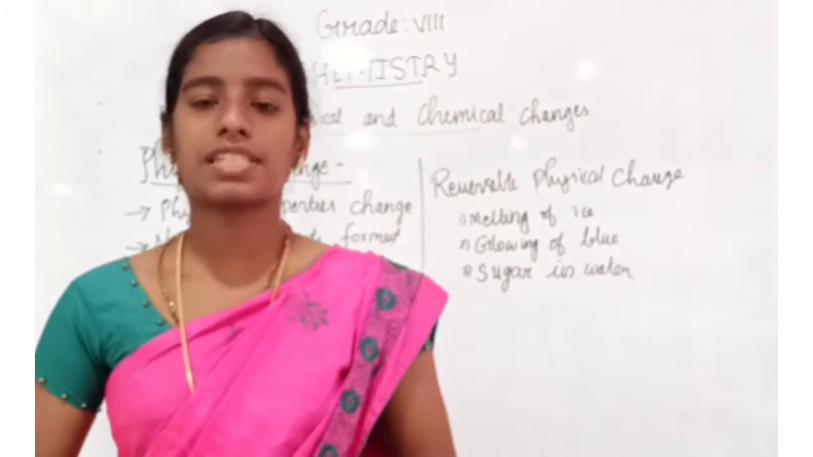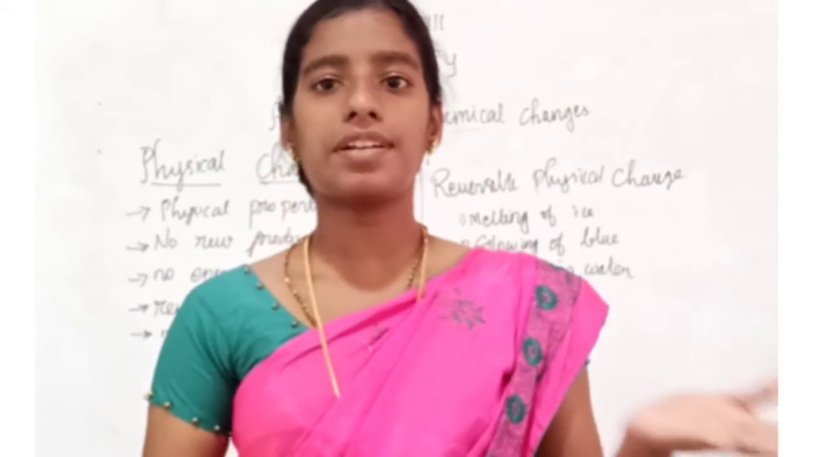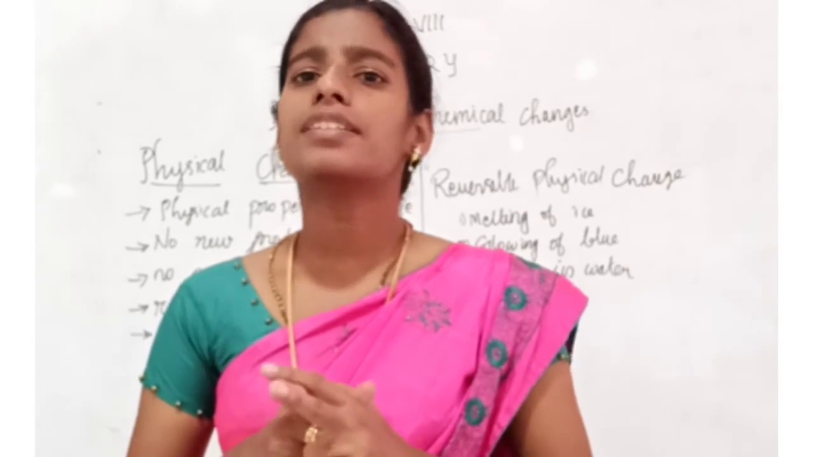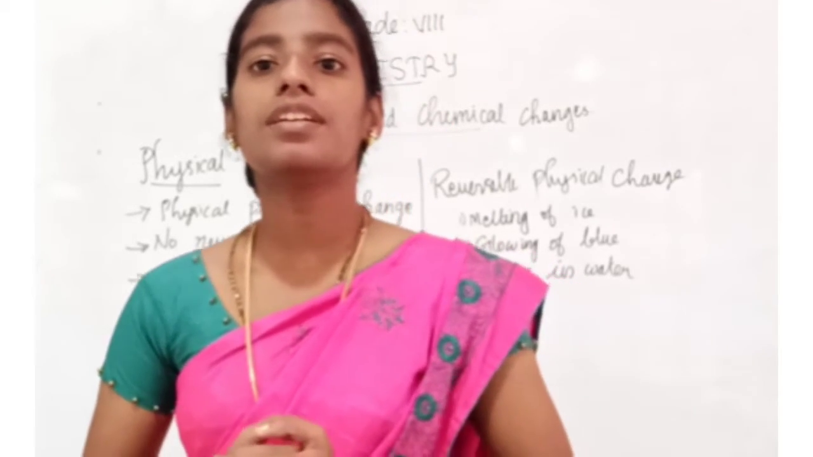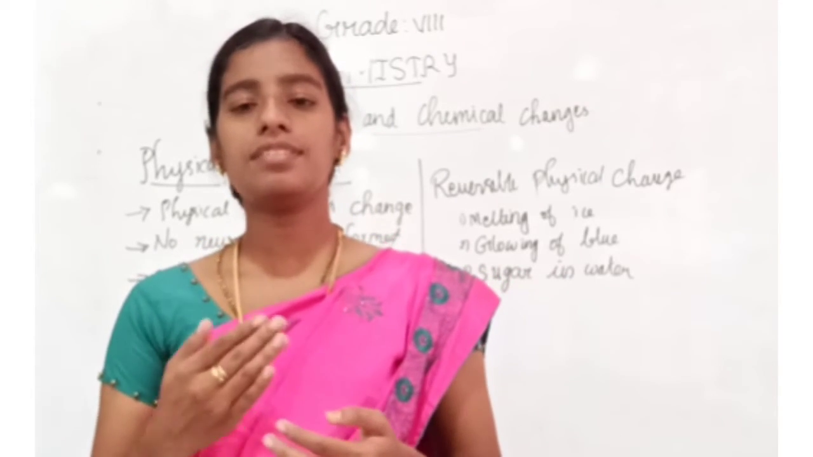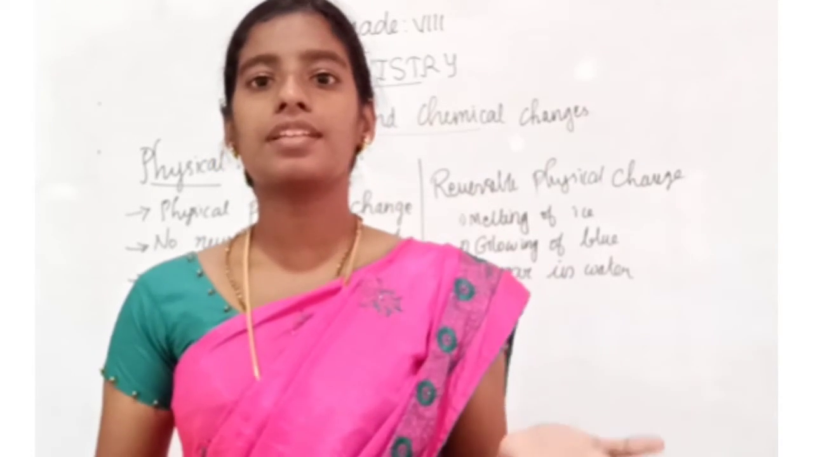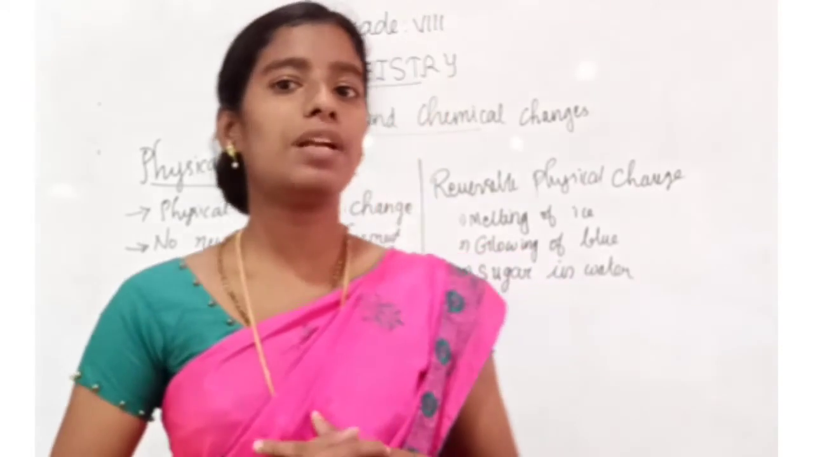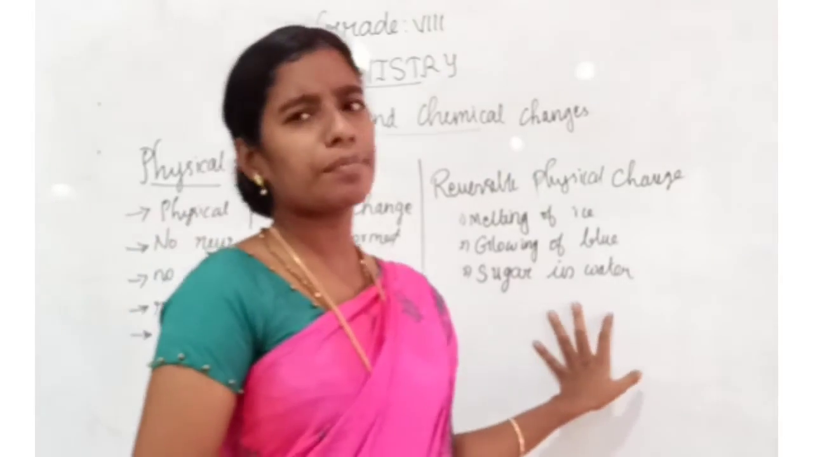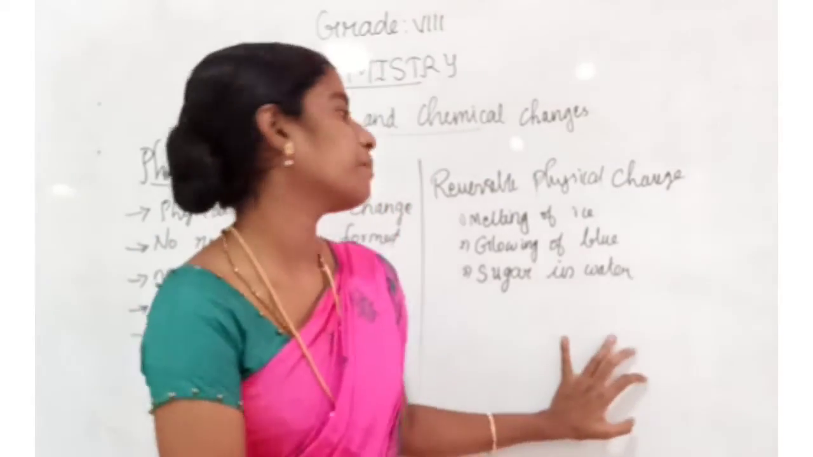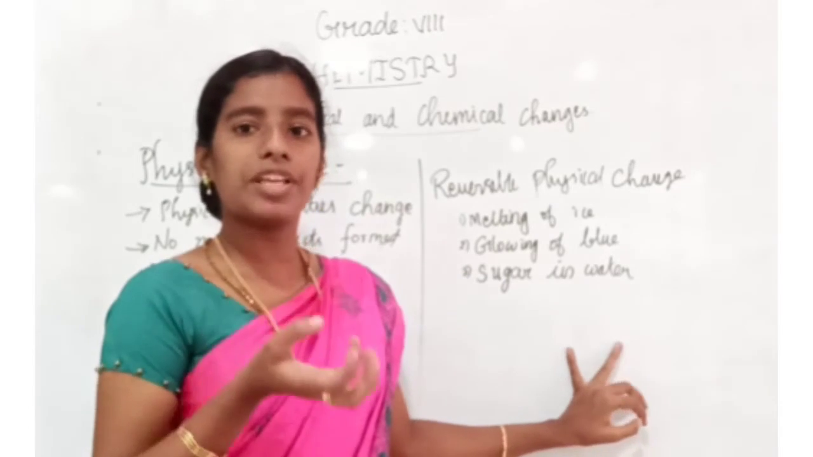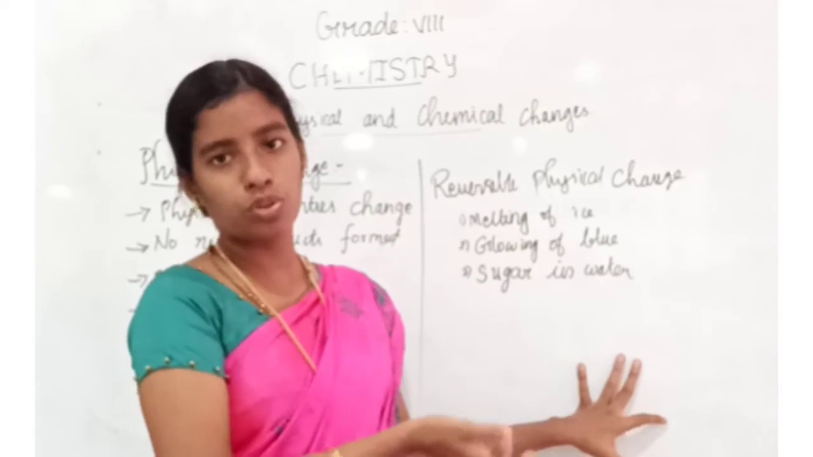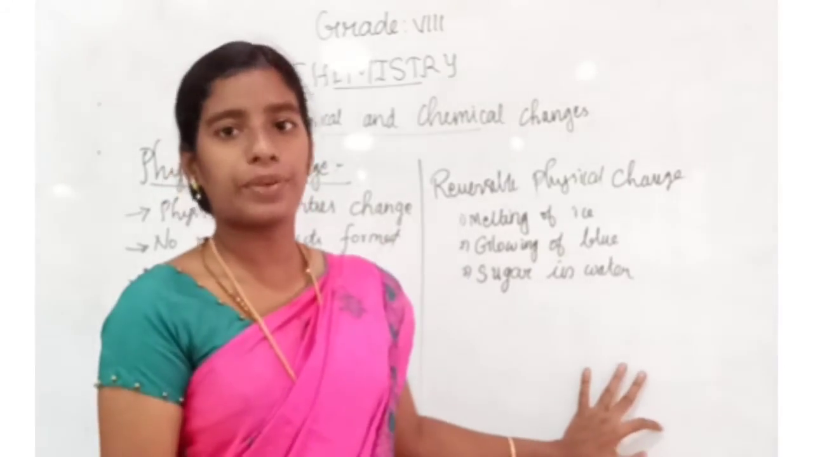Reversible physical changes. We know about what is reversible and irreversible. In reversible physical changes, the same as like reversible change, the products after the change can be changed back to get the reactants. For the reversible physical change, we can see some examples like melting of ice. From liquid we will get ice by freezing, and when you keep the same ice in room temperature, we will get back that liquid.